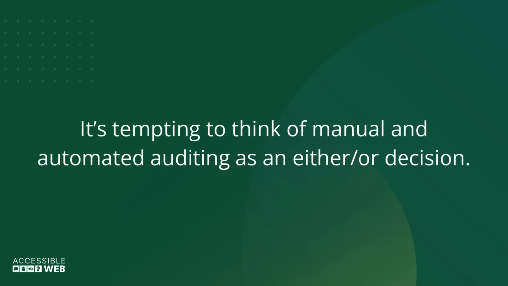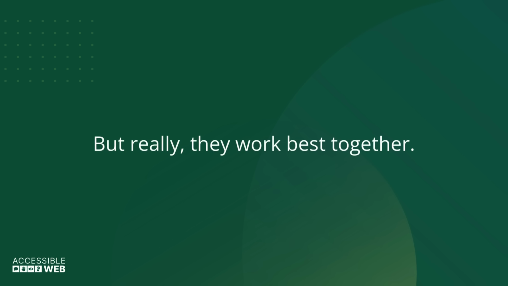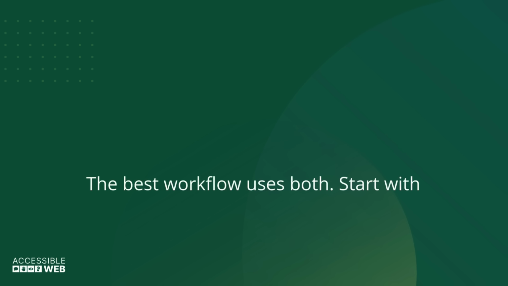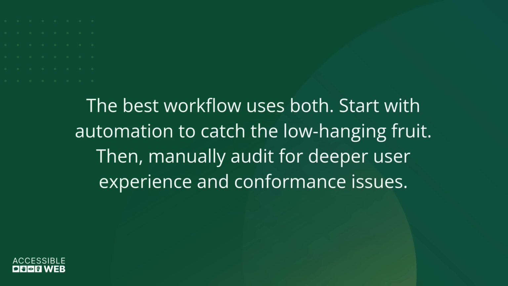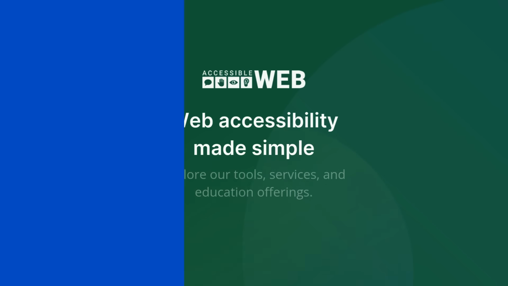It's tempting to think of manual and automated auditing as an either-or decision. But really, they work best together. The best workflow uses both. Start with automation to catch the low-hanging fruit. Then manually audit for deeper user experience and conformance issues.